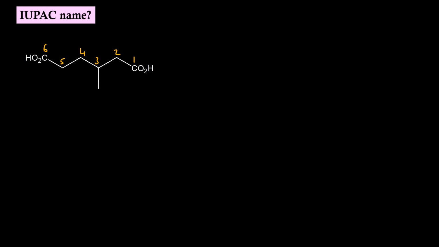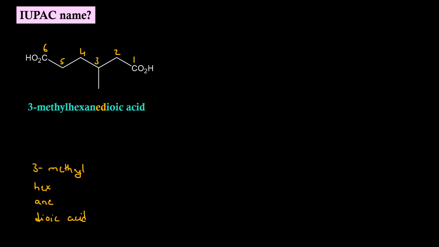Now the secondary prefix will be 3-methyl. Root word is hex. Primary suffix is ane. Secondary suffix is dioic acid. So the IUPAC name will be 3-methyl hexanedioic acid.